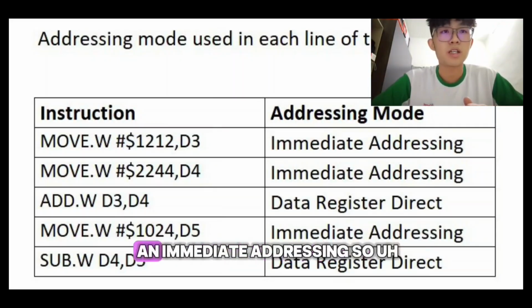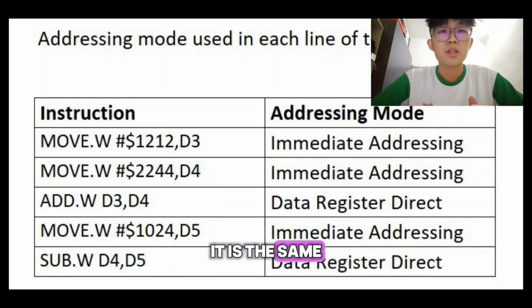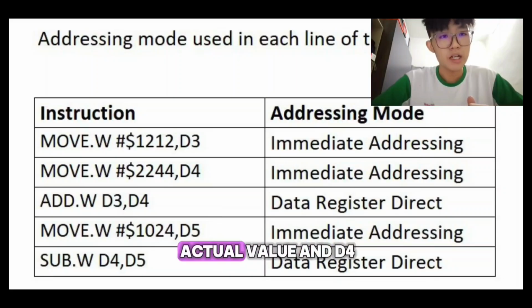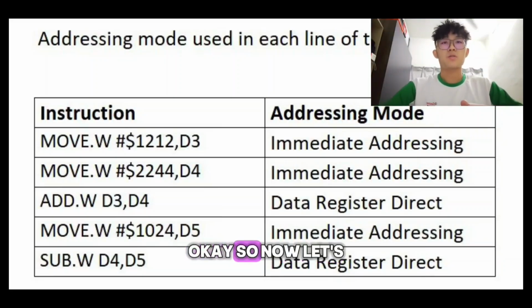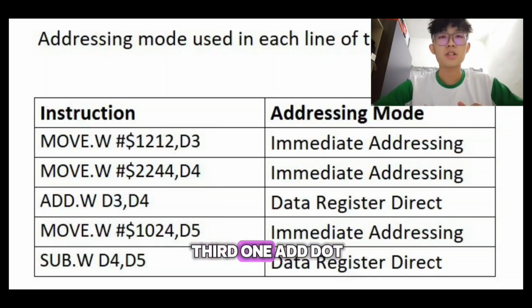This is also immediate addressing, so it is the same. The #$2244 is the actual value, and D4 is the location where the value is stored. Okay, so now let's move on to the third one, add.w D3, D4.